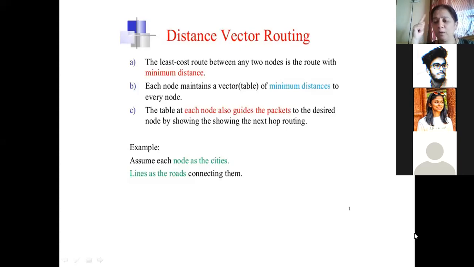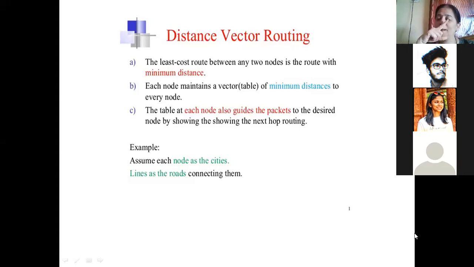Like that, from Bangalore, we may go to some other place like maybe Chennai. The distance from Bangalore to Chennai can be calculated. So if we know the distance from Belgaum to Bangalore and from Bangalore to Chennai, we may not have a direct route from Belgaum to Chennai, but we can definitely calculate a route via Bangalore.